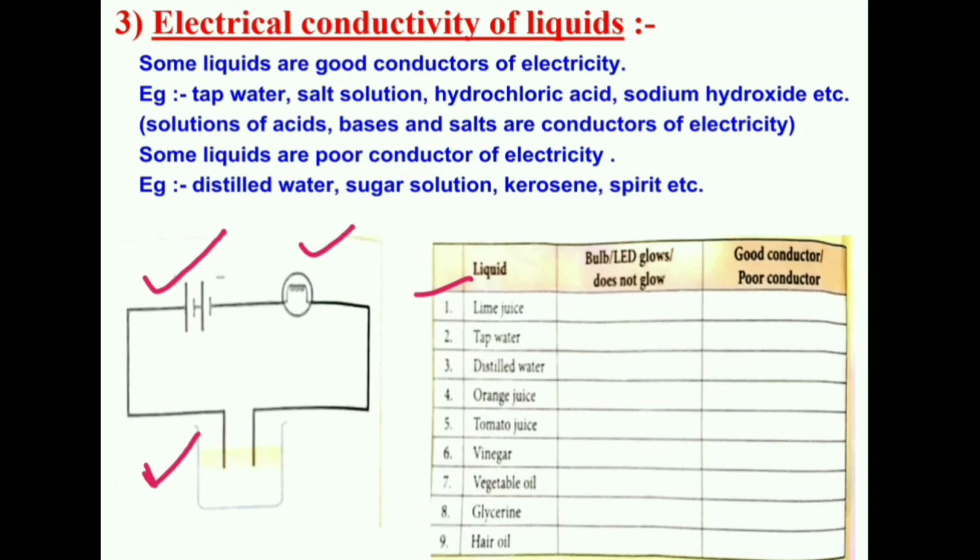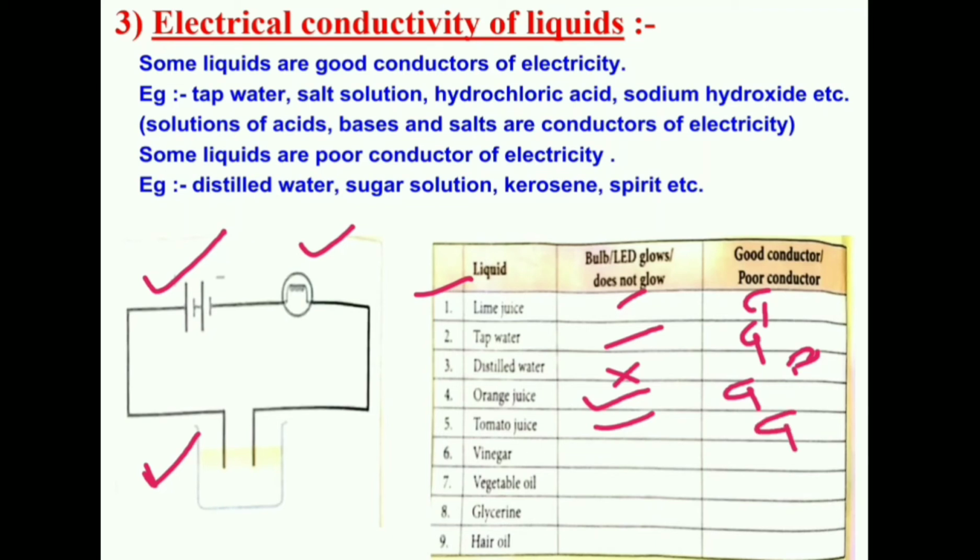In the very first case, we see the bulb glows. Glows means it's a good conductor. In the second case, tap water, again the bulb glows and it is also a good conductor. Distilled water, the bulb does not glow and it is an insulator, or we can write P for poor conductor. Then we have orange juice. For orange juice also the bulb glows, so it is also a good conductor. Then tomato juice, the bulb glows and again it is a good conductor.